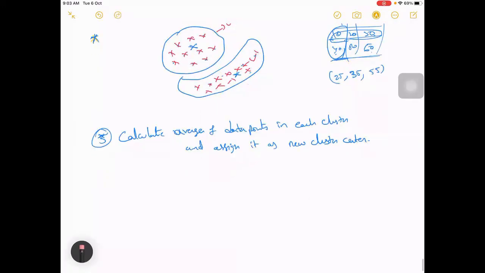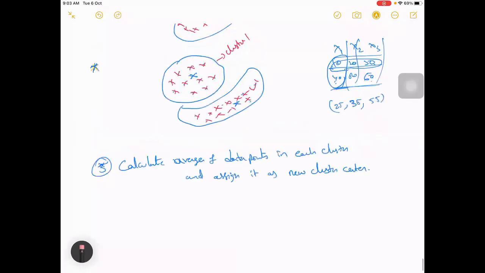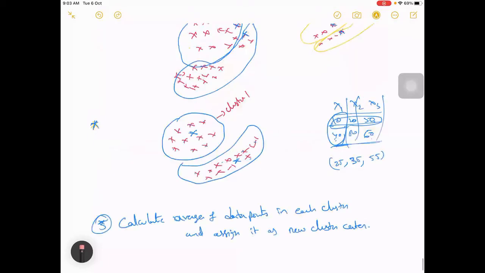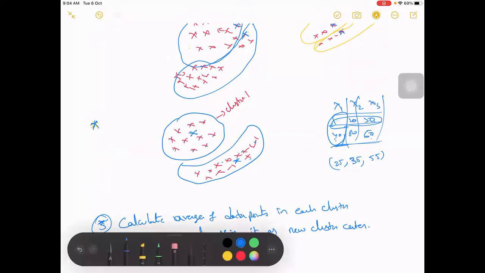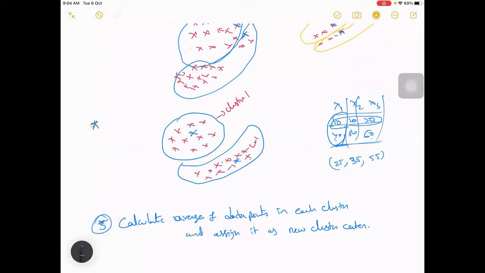So that's how you'll be calculating the average. Mostly the idea is, if you take an average of all these points, it will be somewhere in the middle, right? Here we have 10 and 40, and we got 25, which is in between those two. Similarly, 20 and 50, we got 35, which is also in between.